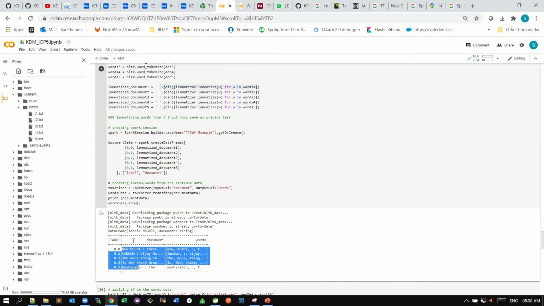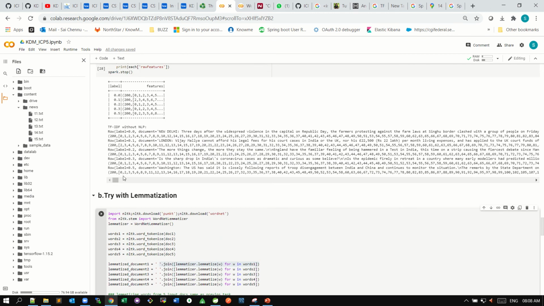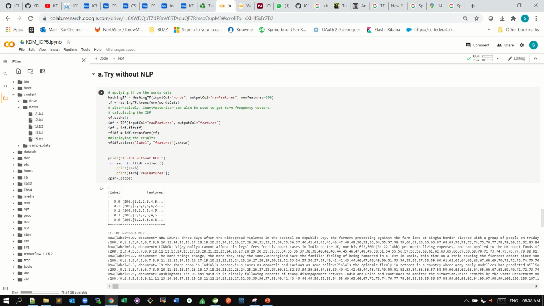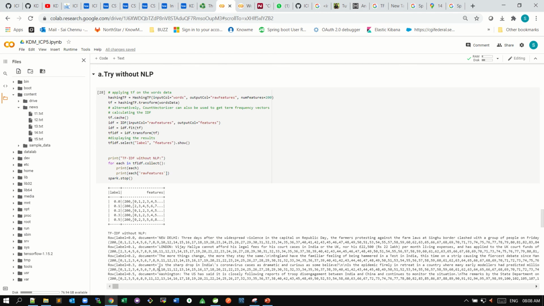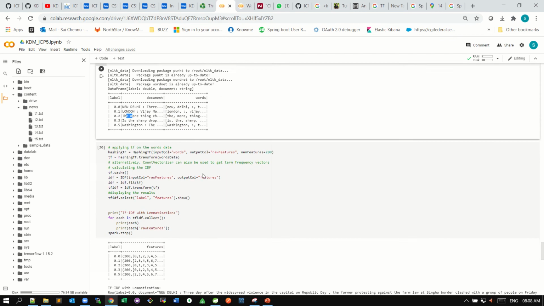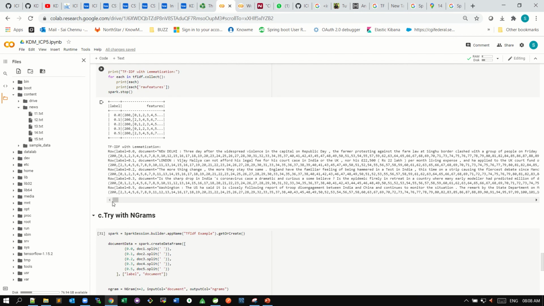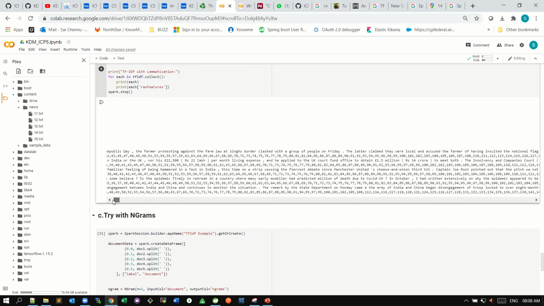This is the output for my text files, New Delhi, London. This is without lemmatization, with lemmatization the output looks like this, and if you use NLP the output looks like this. So we can see the difference between these things.